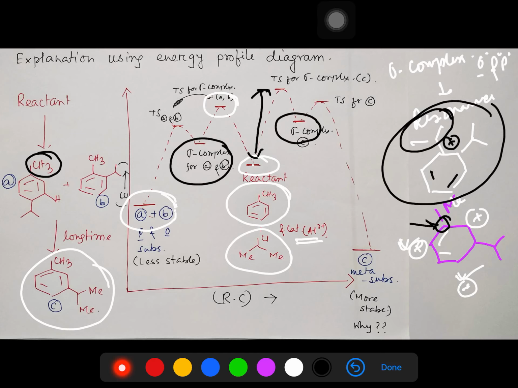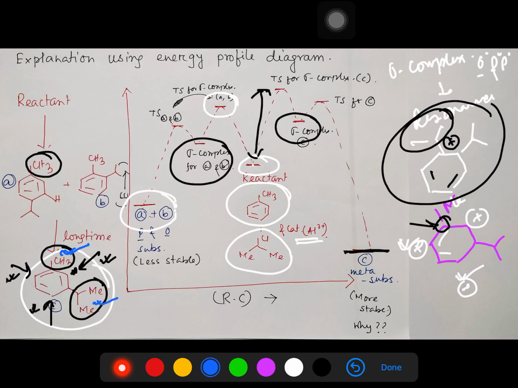Why? Because if you look at the meta isomer during this reaction, after this formation, we know these alkyl groups are electron donating, so this isomer will donate electron density here, meaning it increases the electron density here, this one and this one. Similarly, this will also increase the electron density here and here. And another thing, no one is opposing the other. For example, either this isopropyl or methyl is not opposing the electron pushing property of these two groups.